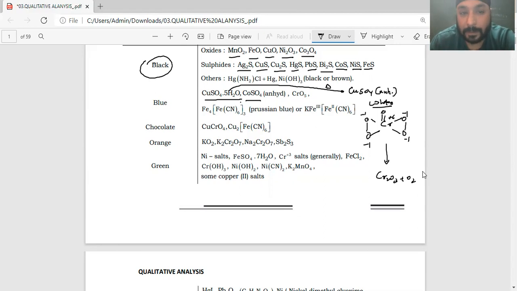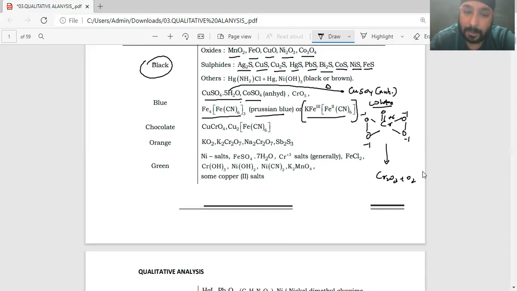Now, another salt which is blue in color is ferrocyanide, that is Prussian blue color. Similarly, this ferrocyanide can be represented like this also. Getting it? They have Prussian blue color.